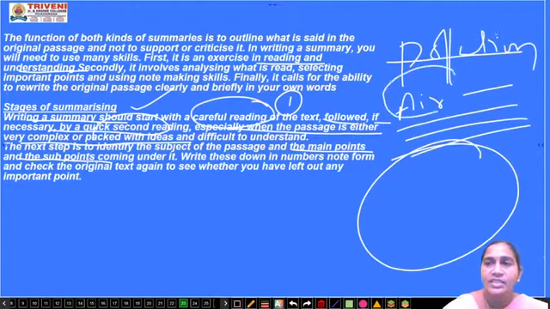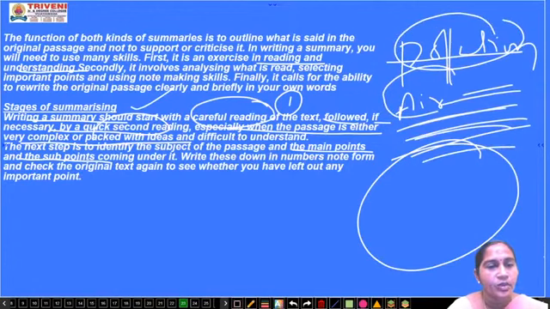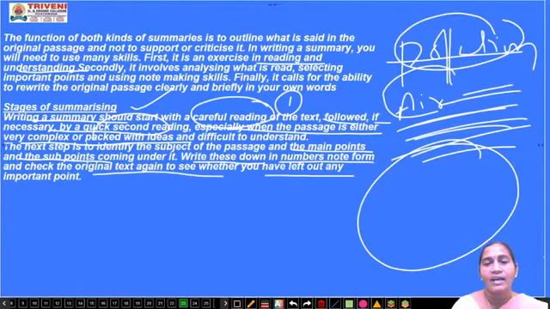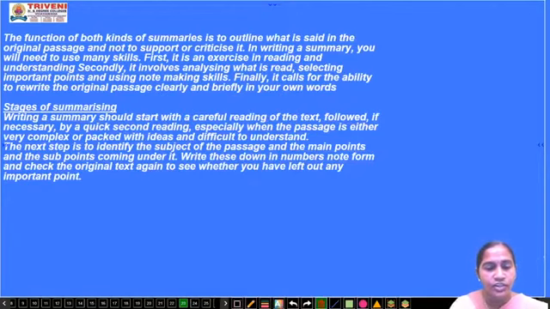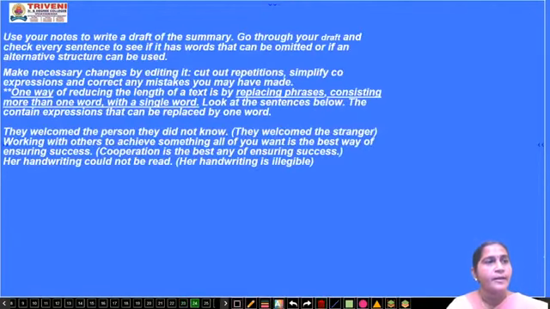First you have to find the subject, then the points and the sub points in it. In that way you have to write rough notes. Write this down in numbered notes form and check the original text again to see whether you have left out any important points. So just write a rough note on it, and afterwards check yourself whether you have completed everything or not.